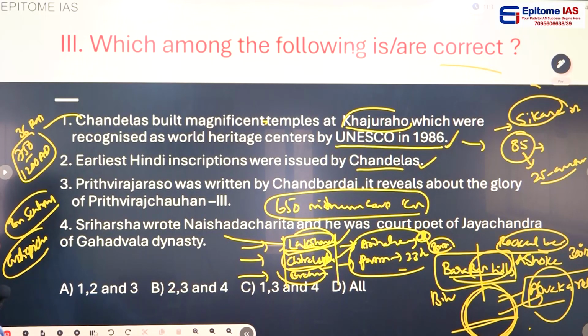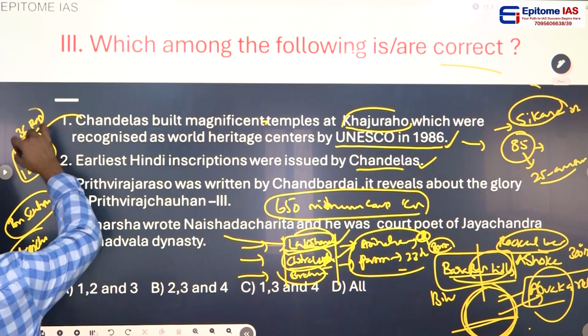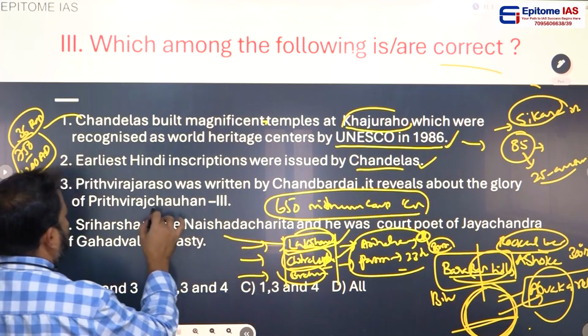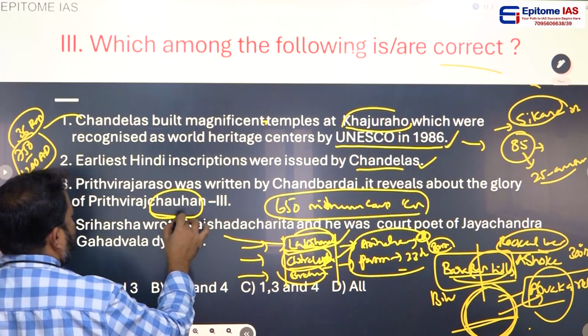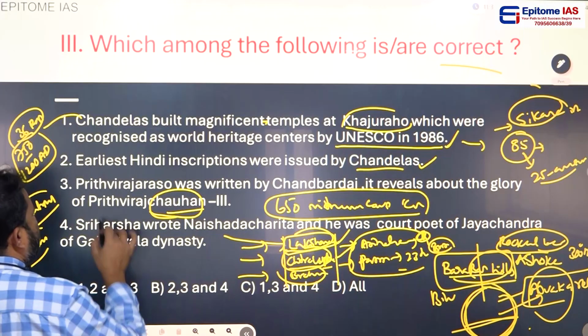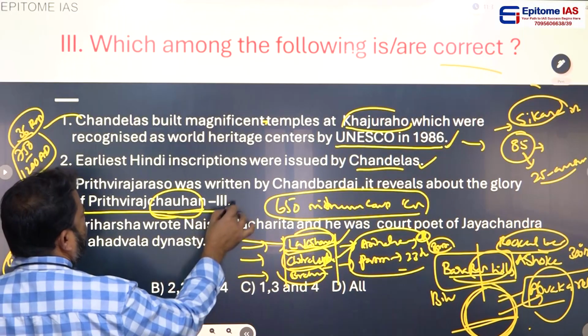Prithviraj Raso was written by Chand Bardai. It reveals the glory of Prithviraj Chauhan III. One more dynasty out of 36 Rajput dynasties: the Chauhan dynasty, whose greatest ruler was Prithviraj Chauhan III.